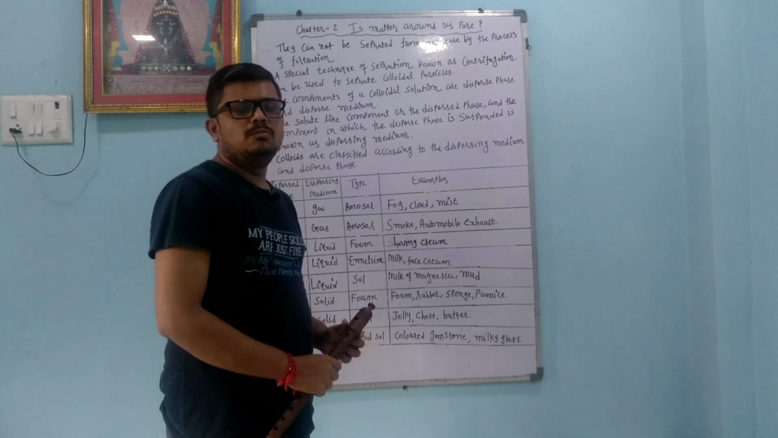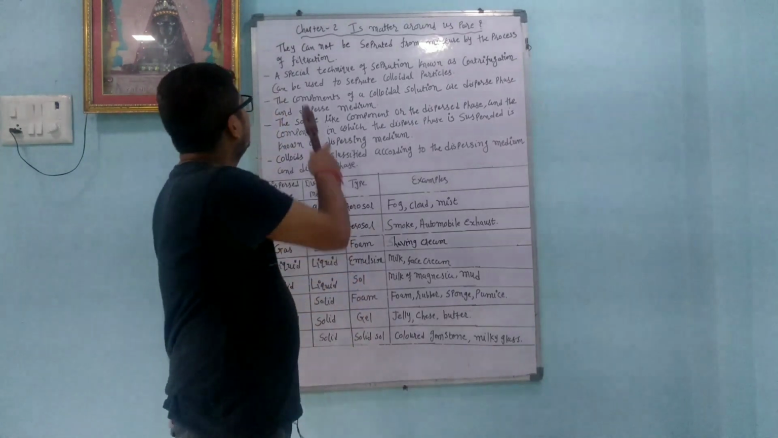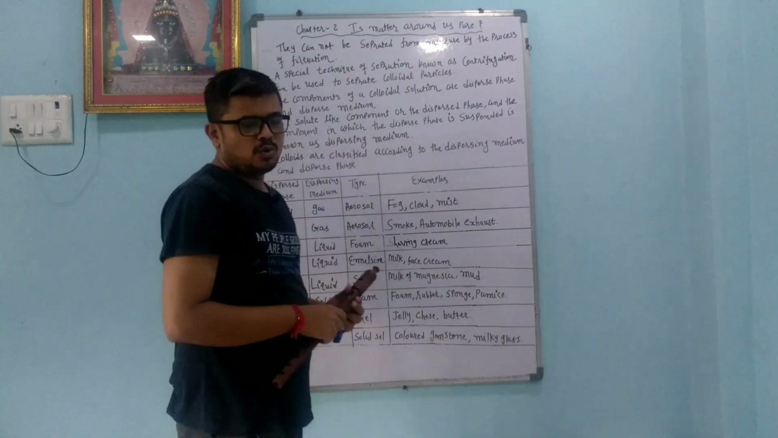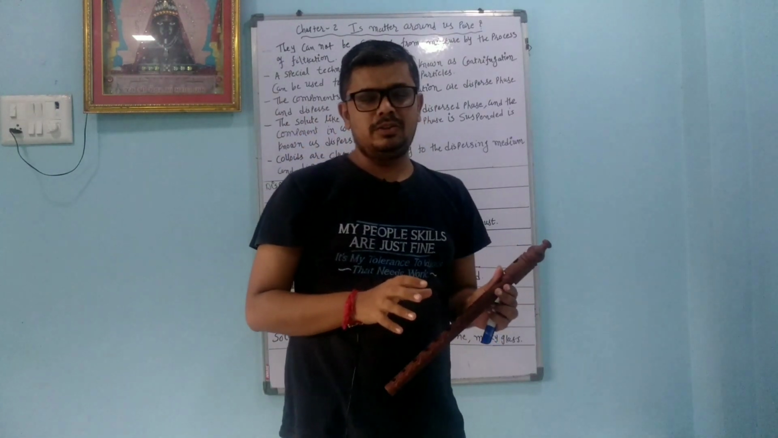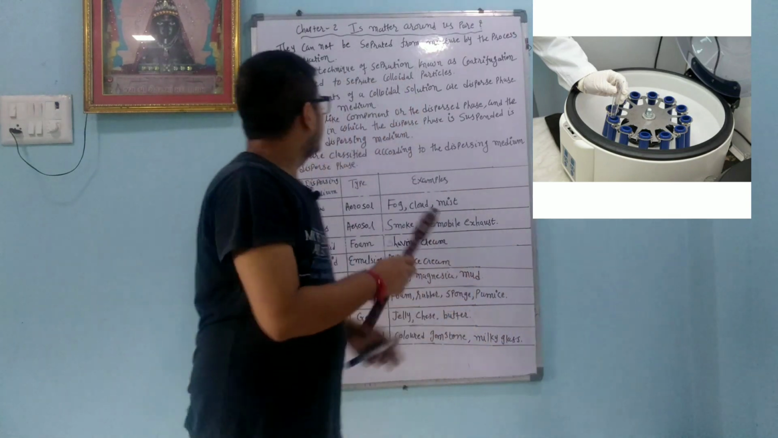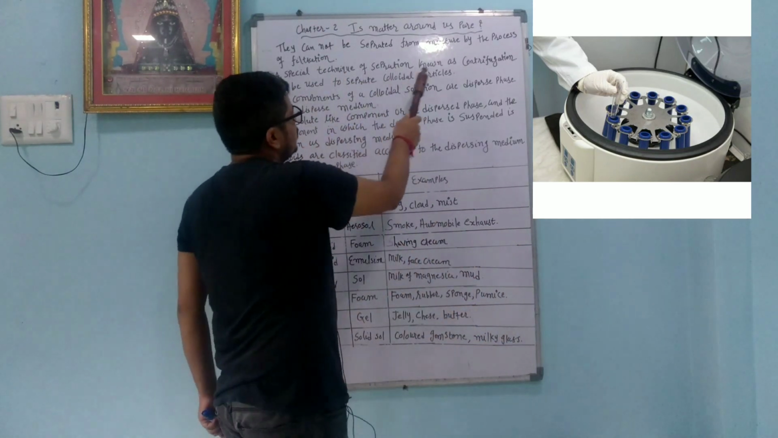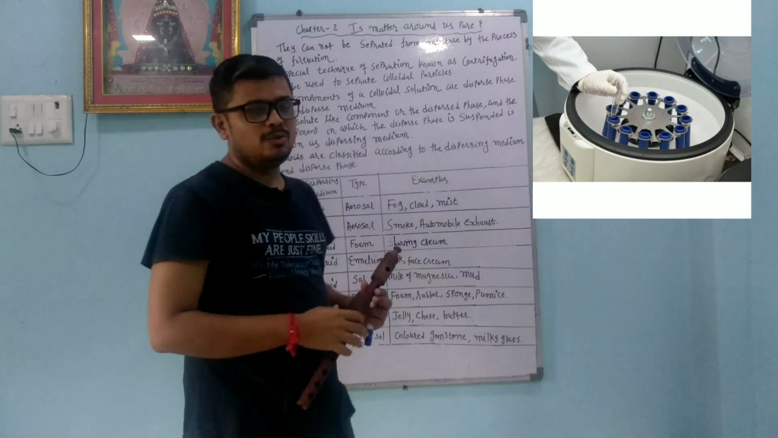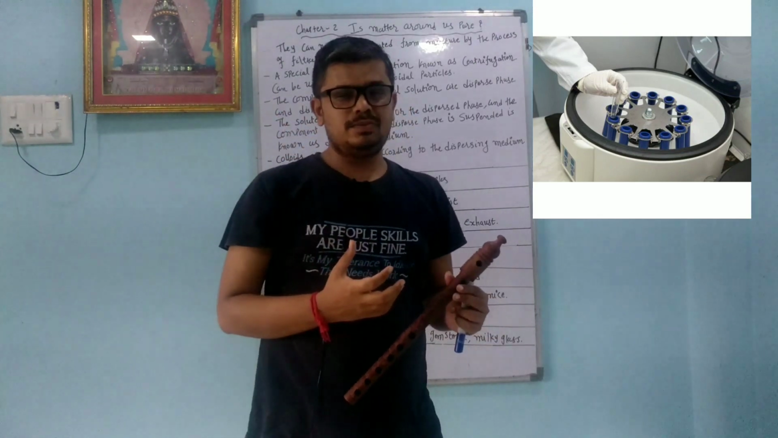Dear student, we are going to learn more properties of colloidal particles. They cannot be separated from the mixture by the process of filtration. So colloid particles are not separated by filtration. A special technique of separation known as centrifugation can be used to separate the colloid particles. So we can use one method, that is called centrifugation.